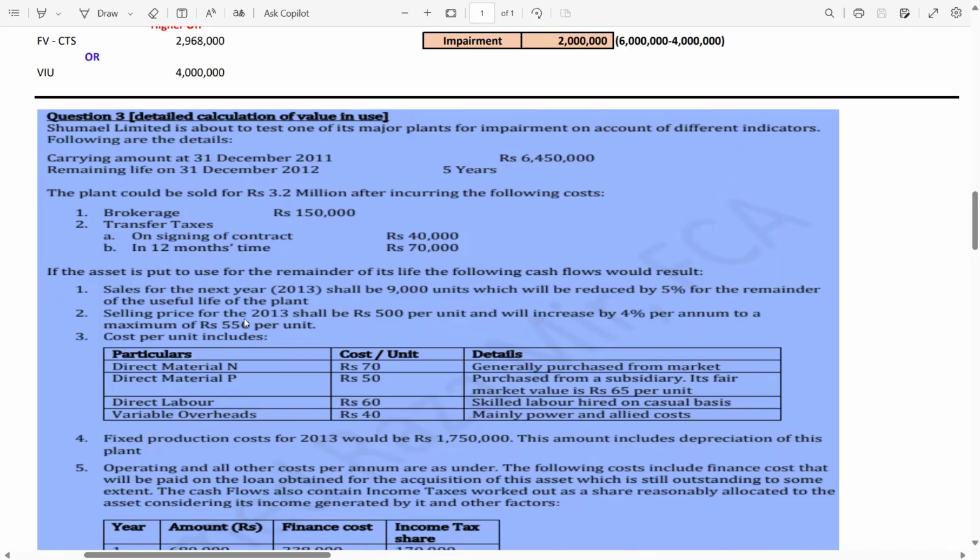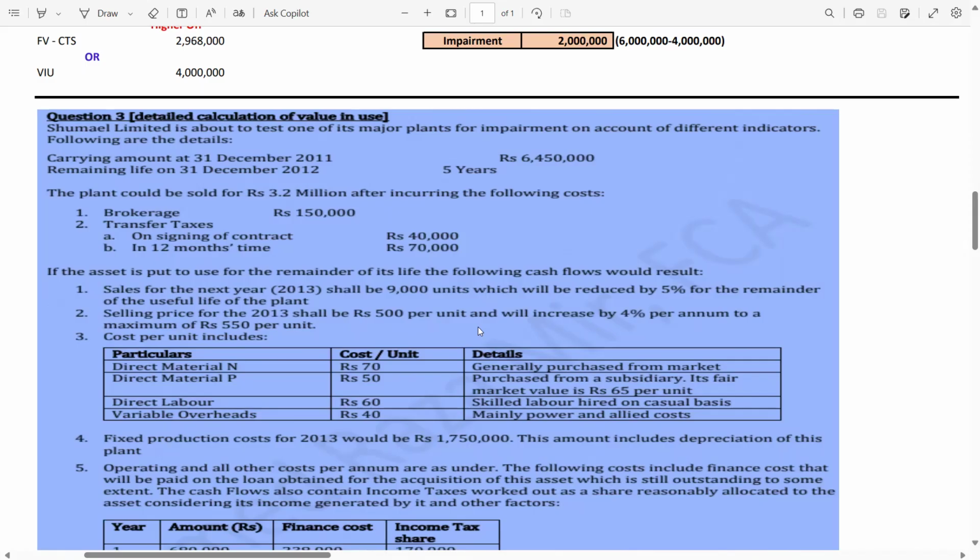Now guys, selling price for 2013 shall be rupees 500 per unit and will increase by 4% per annum to a maximum of rupees 550 per unit. It means in 2013 the sales price per unit is 500 and in 2014 it's increased by 4%, means 500 multiplied by 1.04.